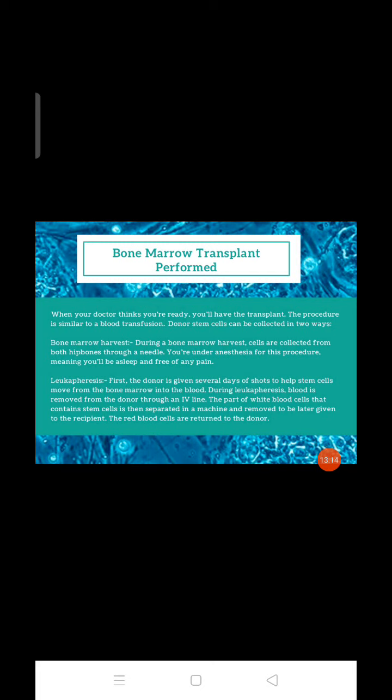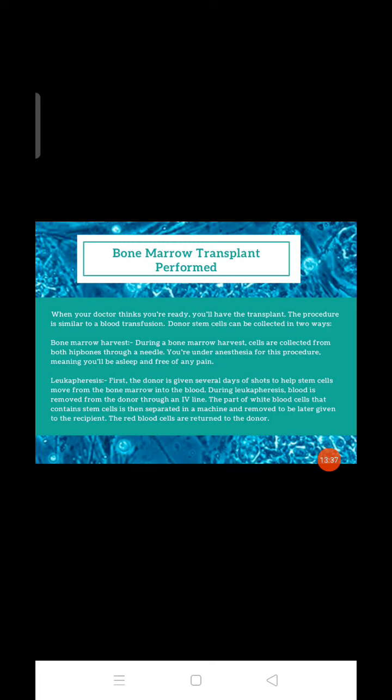Leukapheresis. First, the donor is given several days of shots to help stem cells move from the bone marrow into the blood. During leukapheresis, blood is removed from the donor through an IV line. The part of the white blood cells that contains stem cells is then separated in a machine and removed to be given later to the recipient. The red blood cells are returned to the donor.